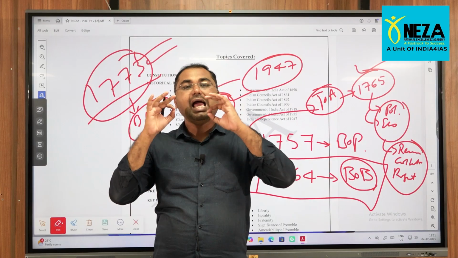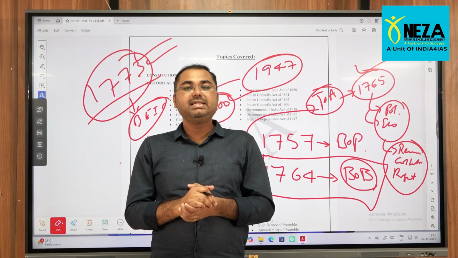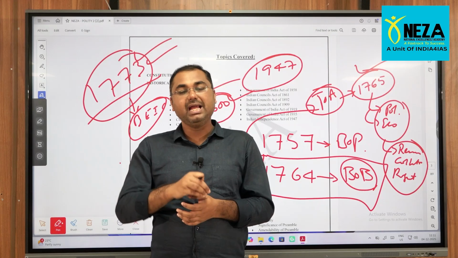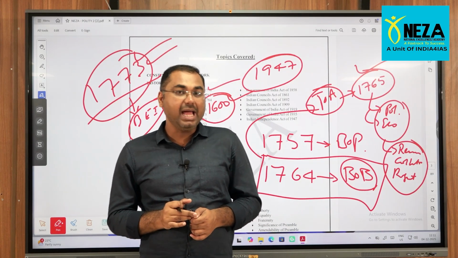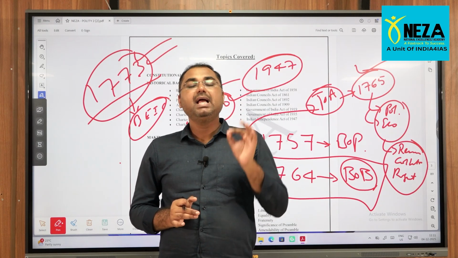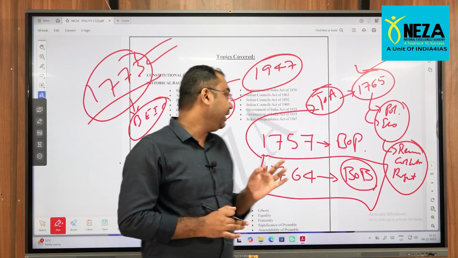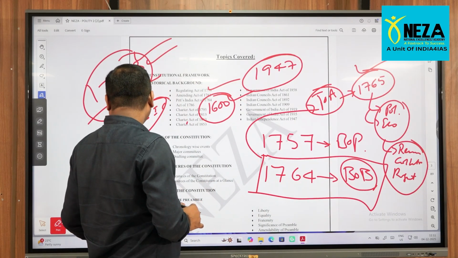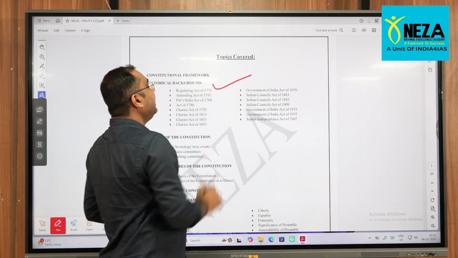Okay, we will have the legal backup, that is, by establishing some of the major laws which were passed by the British Parliament and converted into acts to control the British East India Company that was established in India. Under that, the very first act is the Regulating Act of